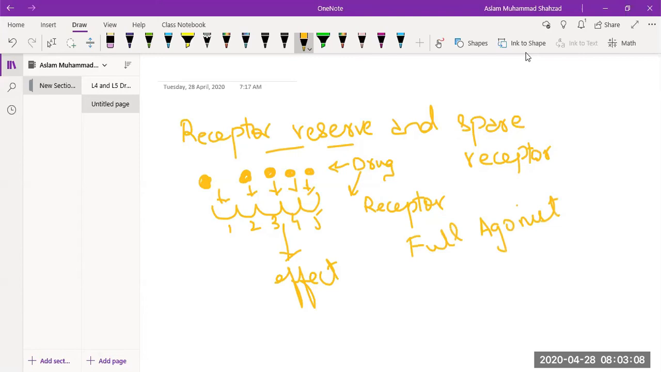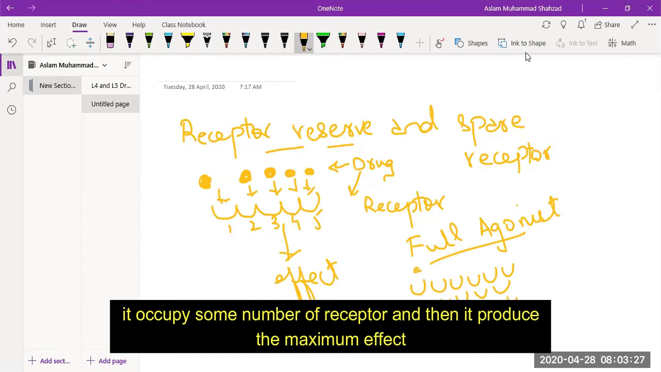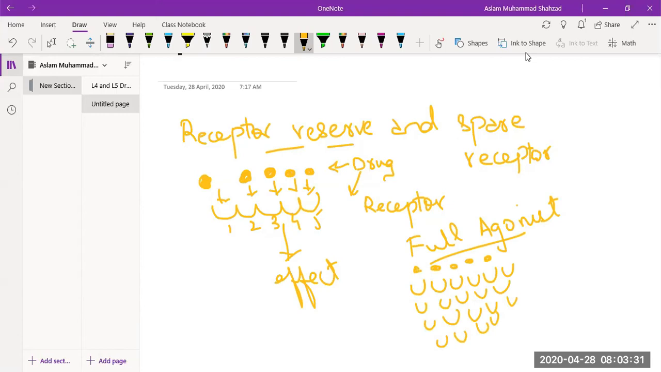You have to understand that in the body there are not only 5 receptors, there may be many receptors. You can explain it in terms of that. But when a drug is a full agonist, it occupies some number of receptors and then it produces the maximum effect. And the rest of the receptors that have not been occupied are known as receptor reserves, or you can say reserve receptors.